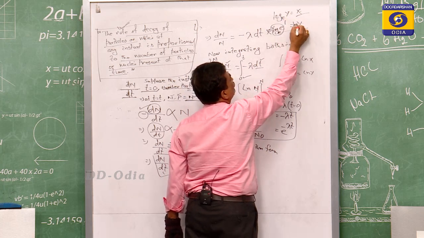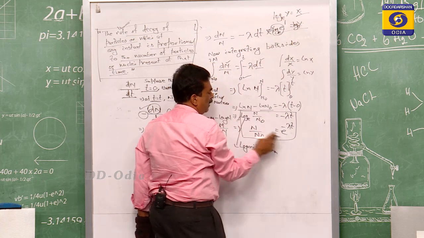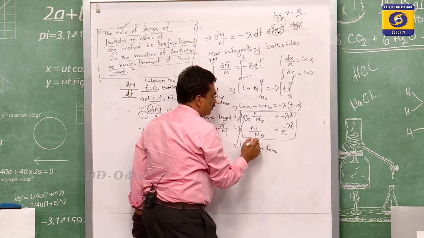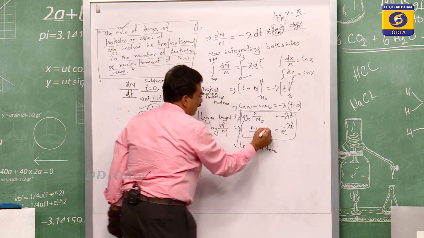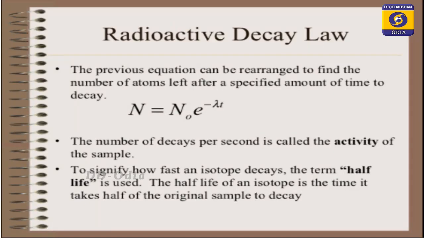So from this form, n by n0 is equal to this much, or you can say n is equal to n0 into e to the power of minus lambda t. This is in the exponential form.